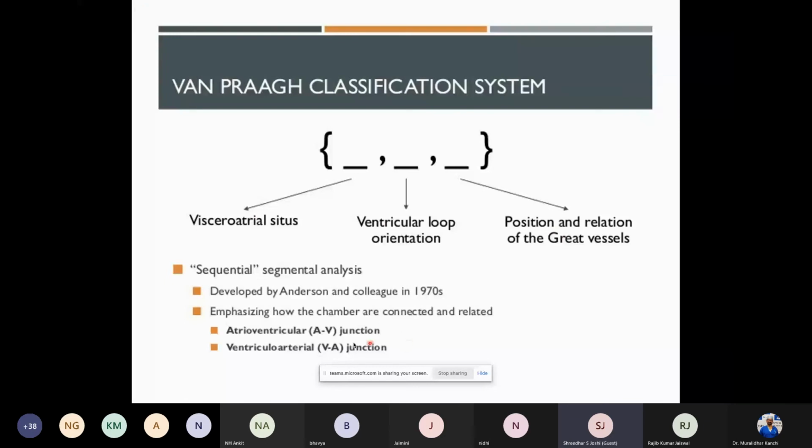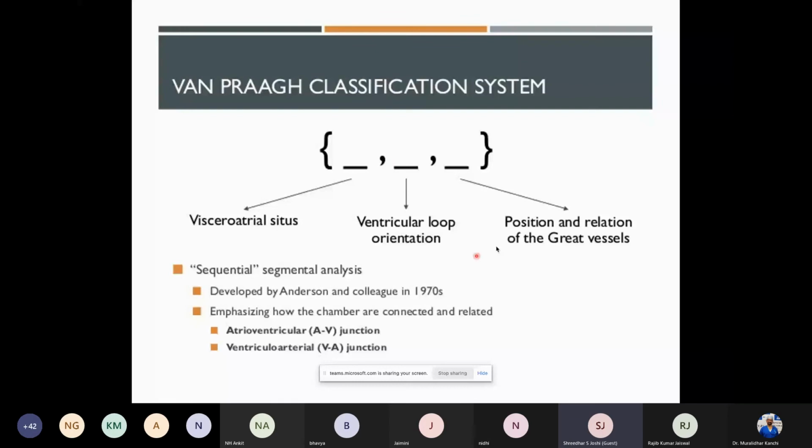So to emphasize how the chambers are connected, there are small additions, the atrioventricular connections. The atrium and the ventricle are connected by the atrioventricular valves, and the ventriculo-arterial junction, which is the ventricle and the great arteries with a small junction in between, and that's the connection. We'll go to the two connecting segments separately, but first we start off with the three important notations.